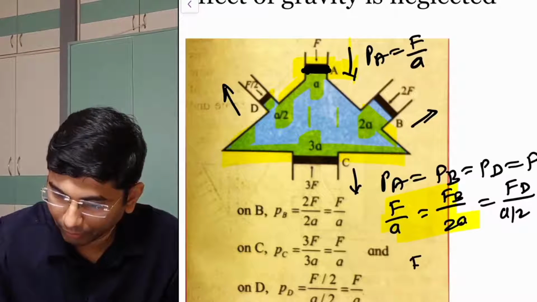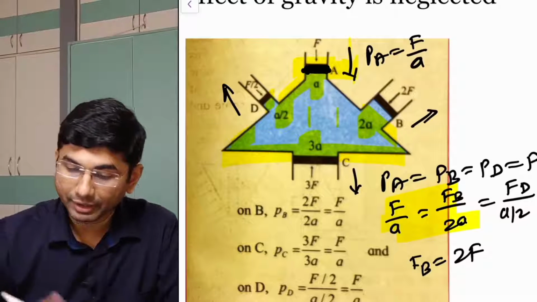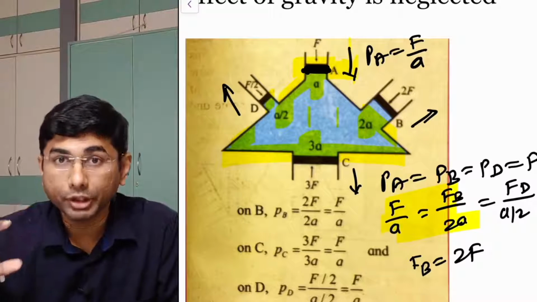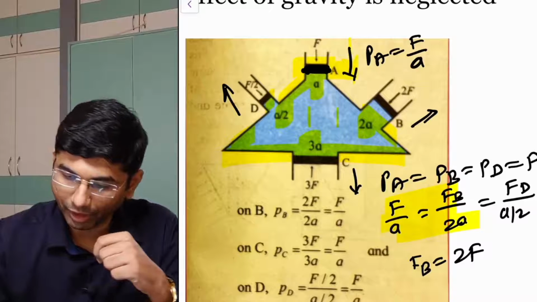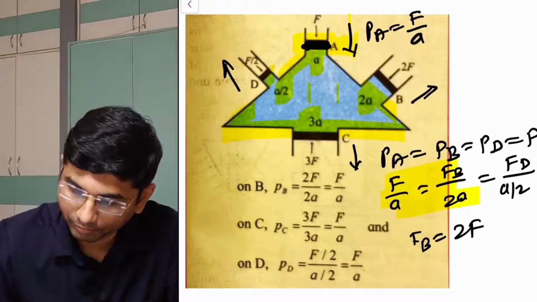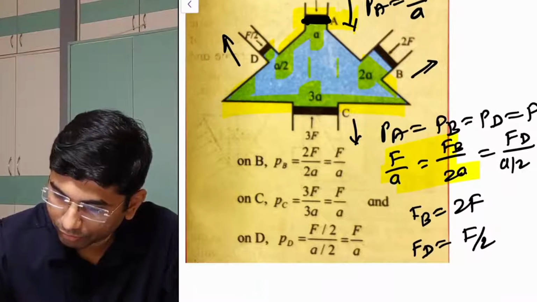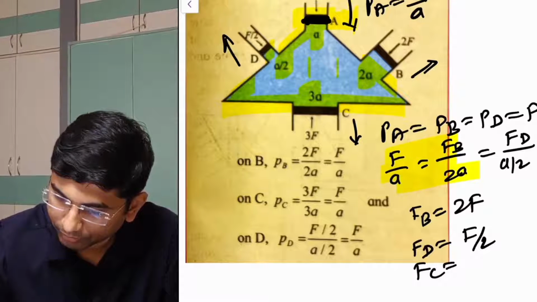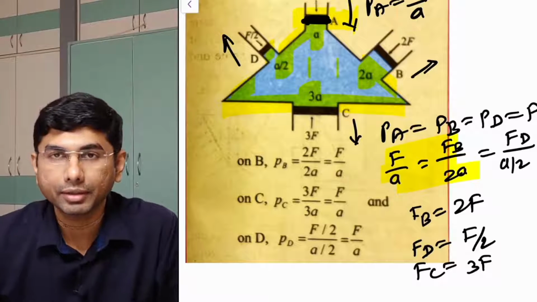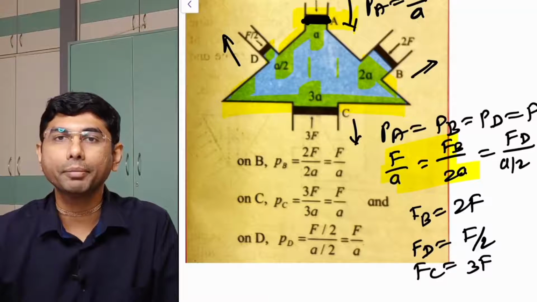By comparing this, FB is equal to twice F. The pressure is the same, but why is the force increasing? The principle is the same. The force is twice because it is maintaining the pressure, and in the same way we can find out the different forces. Likewise, FD is equal to F by 2, FC is equal to thrice F. This force is directly proportional to the area, just so that the pressure can be maintained.